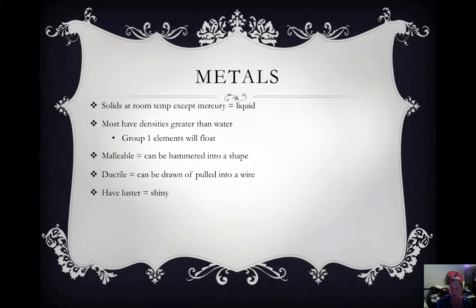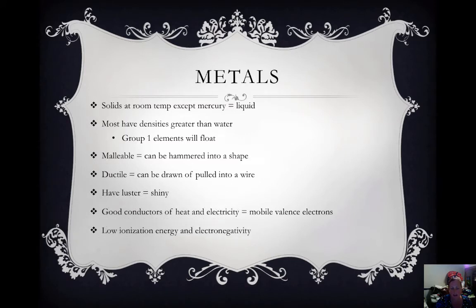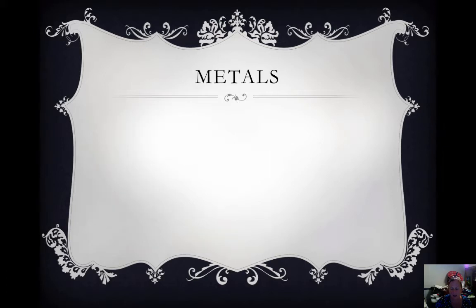Okay, it has a shine to it. They're good conductors of heat and electricity because they have mobile valence electrons. Mobile valence electrons we'll talk about more. It means that they move around. Okay, they're moving. They have a low ionization energy and electronegativity, and we'll be talking more about those in our next section. They lose electrons and form positive ions with smaller radii.